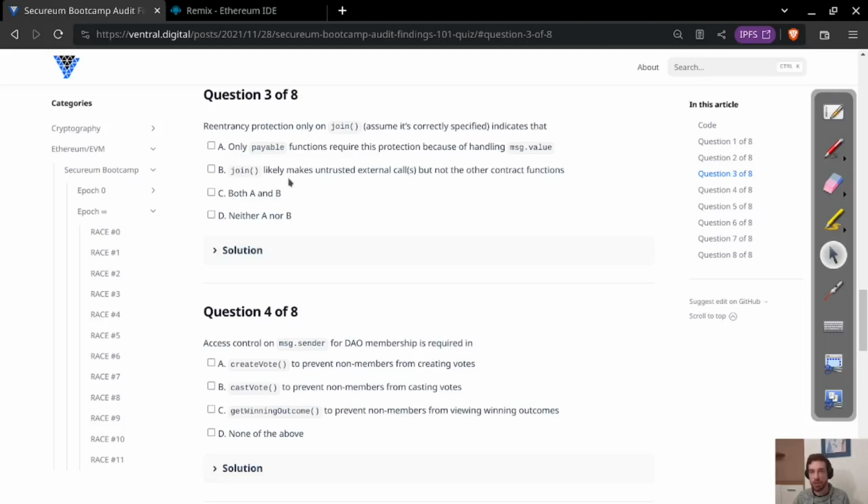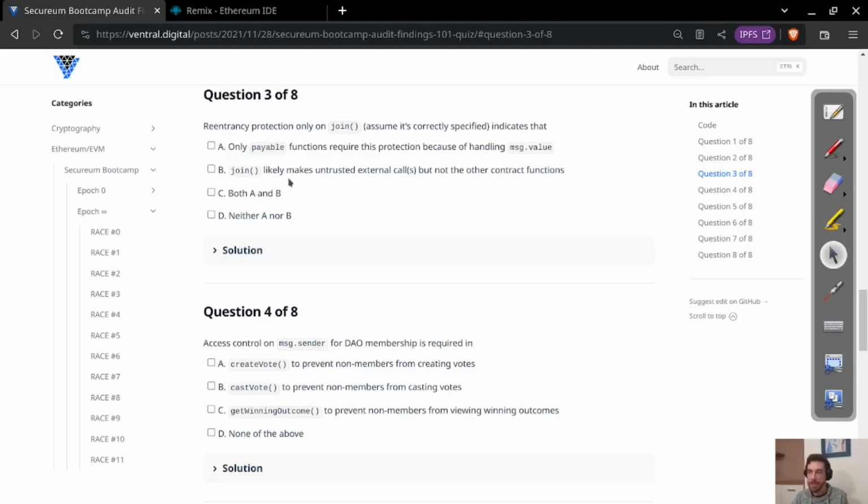But that is not true, because just because join makes an external call into another contract, this other contract could re-enter our contract through any other function as well. And that's important because the state is incomplete not only for the join function which made the external call, the state is also incomplete for all the other functions. So it's totally valid that there could be a problem still if join has it but the others don't, because the others might also be exploitable from this incomplete state.